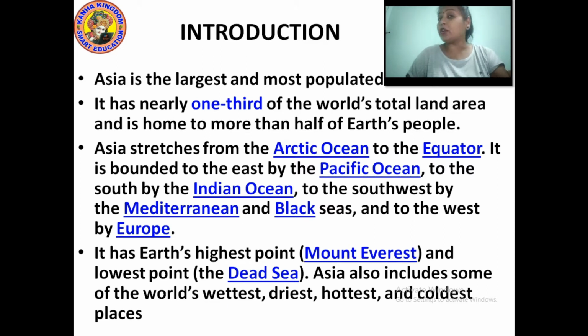Asia also includes the world's wettest, which means a very wet place covered with rainfall. Driest means a totally dry area. Hottest means very hot, and the coldest places also.